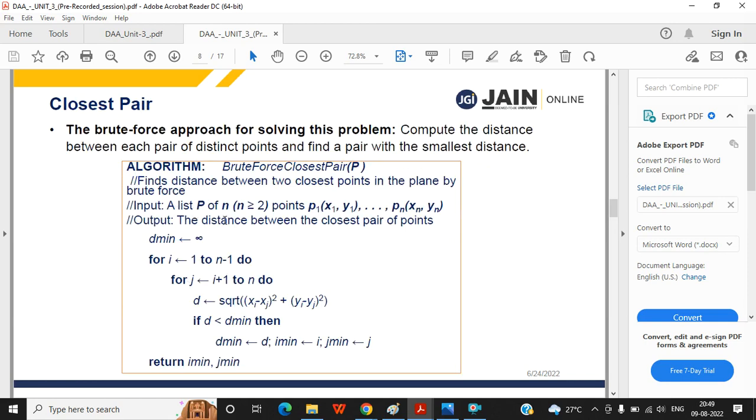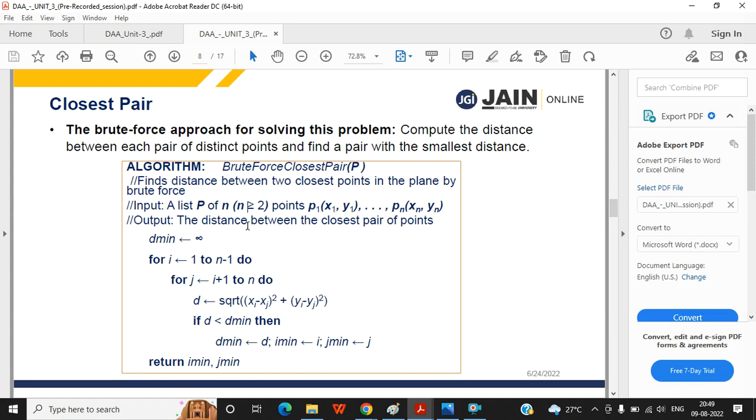Look at what they are trying to say. First, the input P of n, where n is greater than 2, means you must have at least 2 points in the set. What is P? P is the set of points, the set of n points. So the value of n must be greater than or equal to 2.